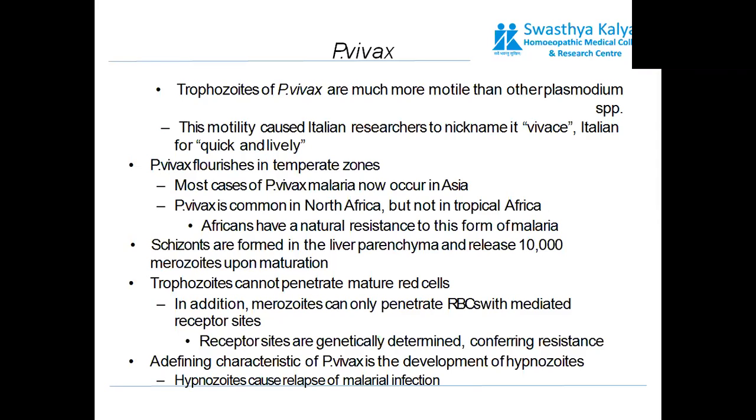Trophozoites cannot penetrate mature red cells. In addition, merozoites can only penetrate RBCs with mediated receptor sites. Receptor sites are genetically determined, conferring resistance. So, Africans have a natural resistance because their RBCs do not have receptors to accept or allow the merozoites to enter them.